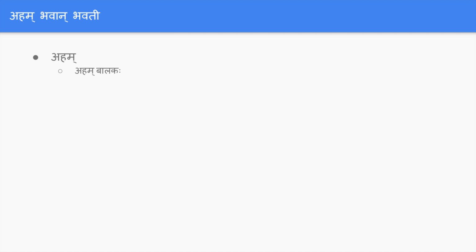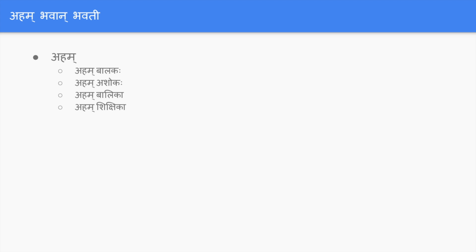Okay, so we already know how to use saha, sa, tat. The same thing, instead of saha, sa, you will be using aham to specify yourself. Like aham balakaha, aham ashokaha, aham balika, aham sikshika. So aham ashokaha is a name, aham balika, I am the girl, and aham sikshika, I am teacher. Sikshika is the feminine version of sikshakaha.